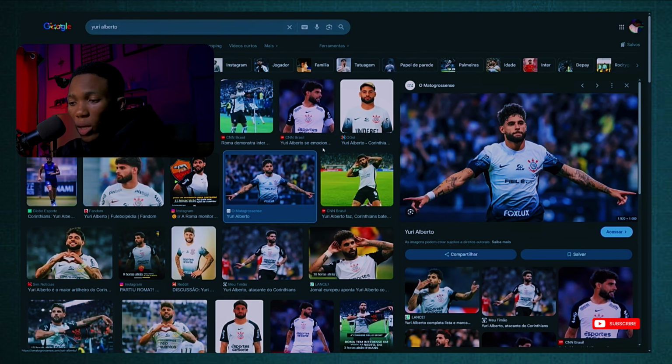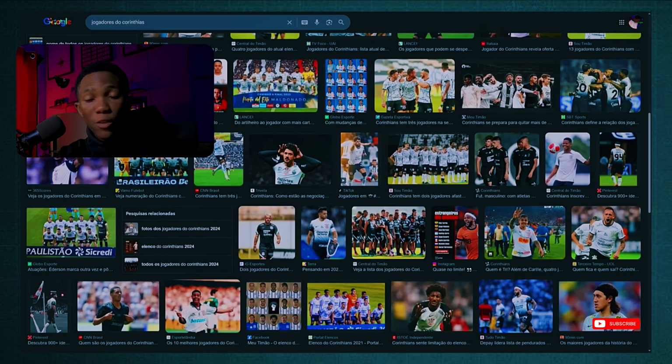So what I'm going to do now is take the time to download the best images I want to use for the video, and I'll be right back when I finish doing all that. Boom. All right guys, I've finished downloading all the images I want to use. So I'll grab around 10 to 12, maybe 15 photos, and now we are good to go.